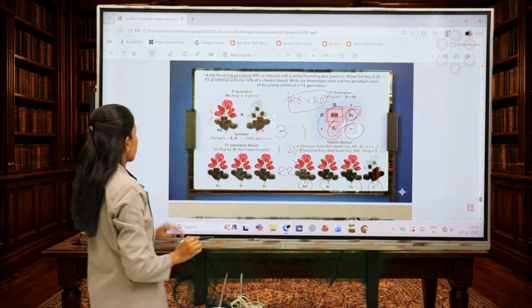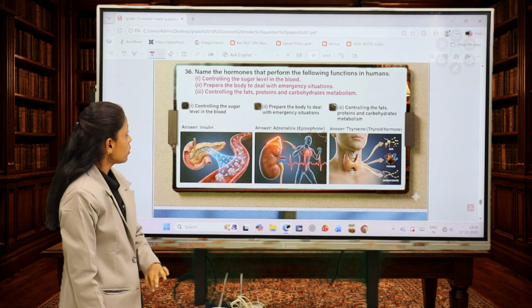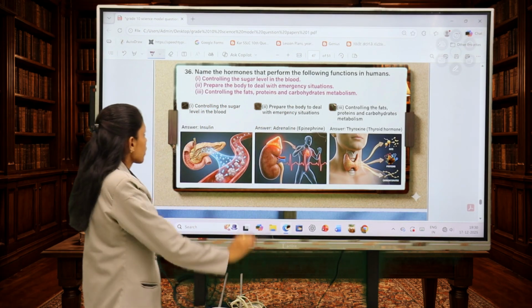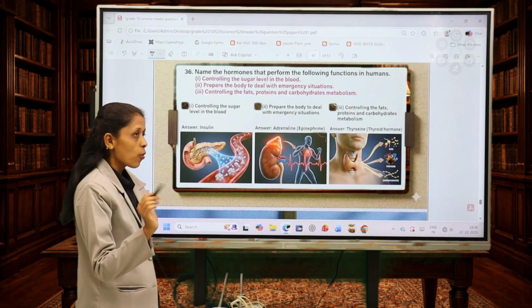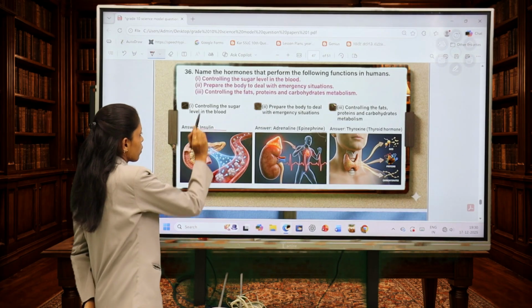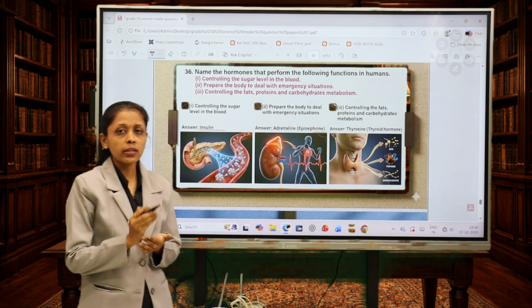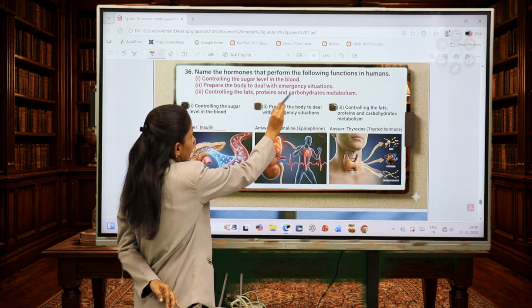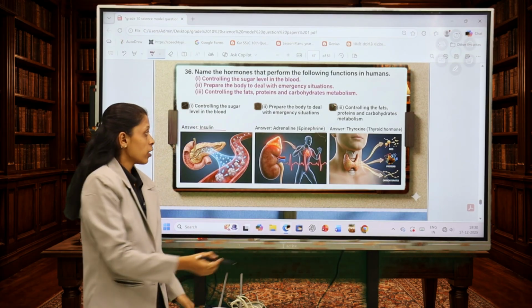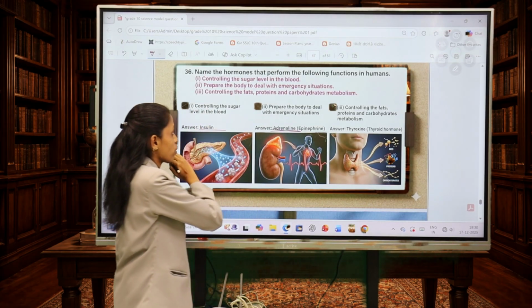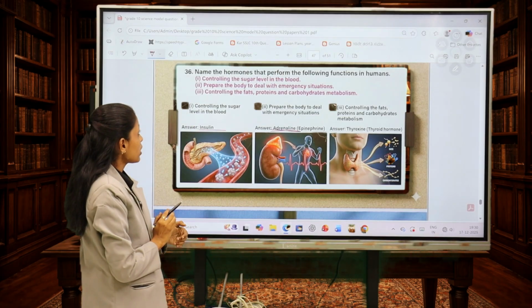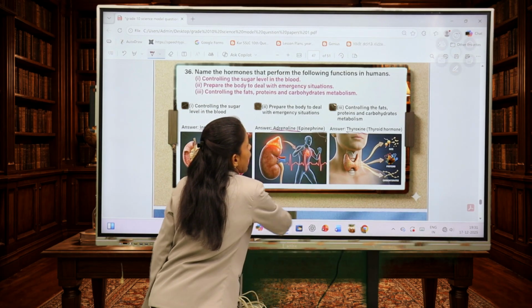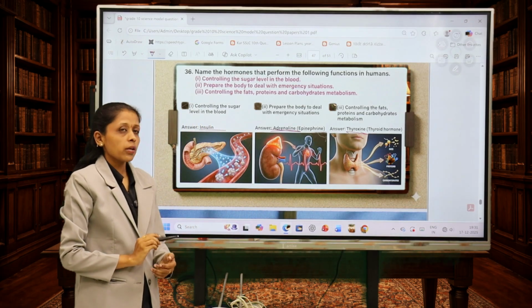We'll move to the next question. Okay children, 36th question. Name the hormones that perform the following functions in humans. First one, controlling the sugar level in the body. That answer is insulin. Insulin controls sugar level in the body. Prepare the body to deal with emergency situations. That is nothing but adrenaline from the adrenal gland, which is required in emergency situations. Third one, controlling the fats, proteins and carbohydrate metabolism. That is thyroxine hormone, as it controls fat, protein and carbohydrate metabolism.